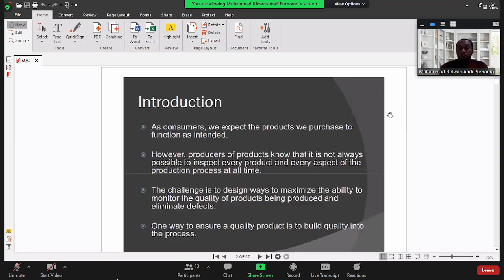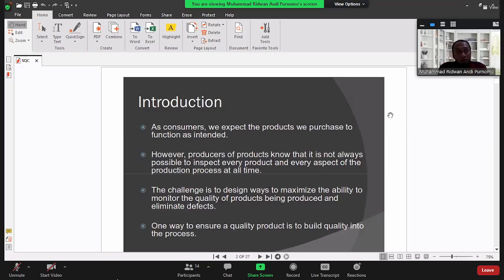Okay, for the introduction, as consumers, we expect the products we purchase to function as intended. When we purchase a product, of course, we expect the product to function as intended. However, producers of products know that it is not always possible to inspect every product and every aspect of the production process at all times.